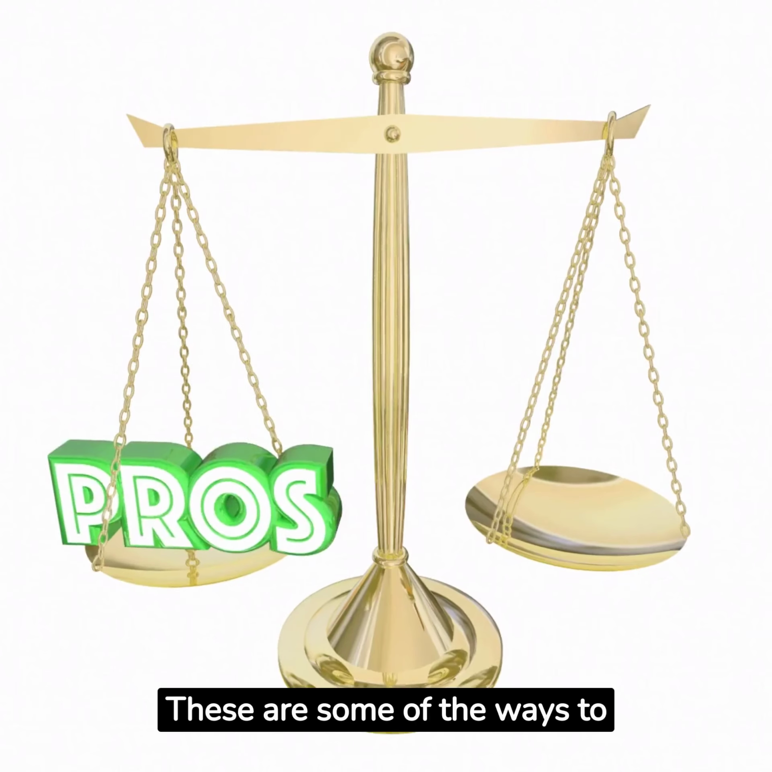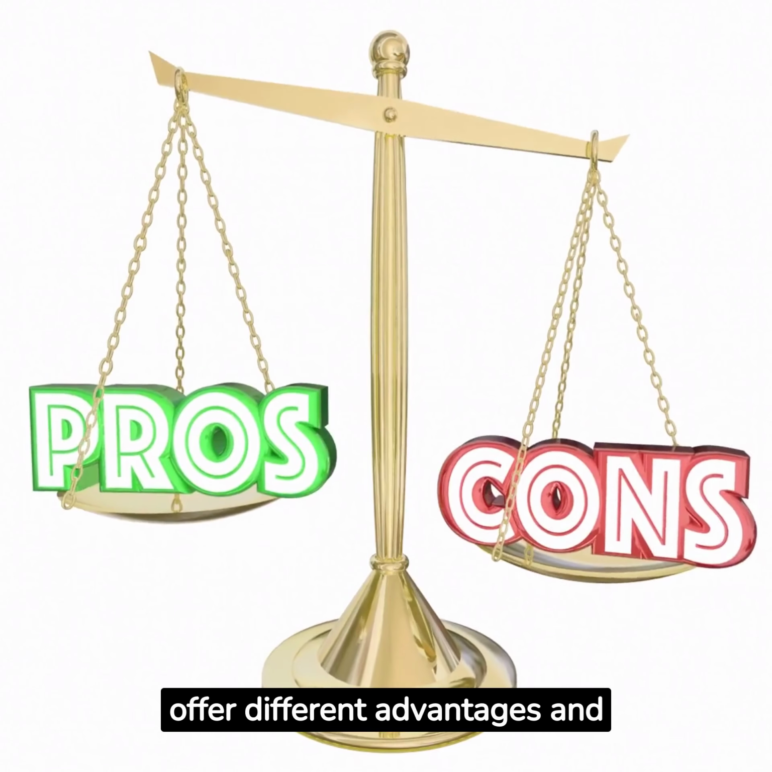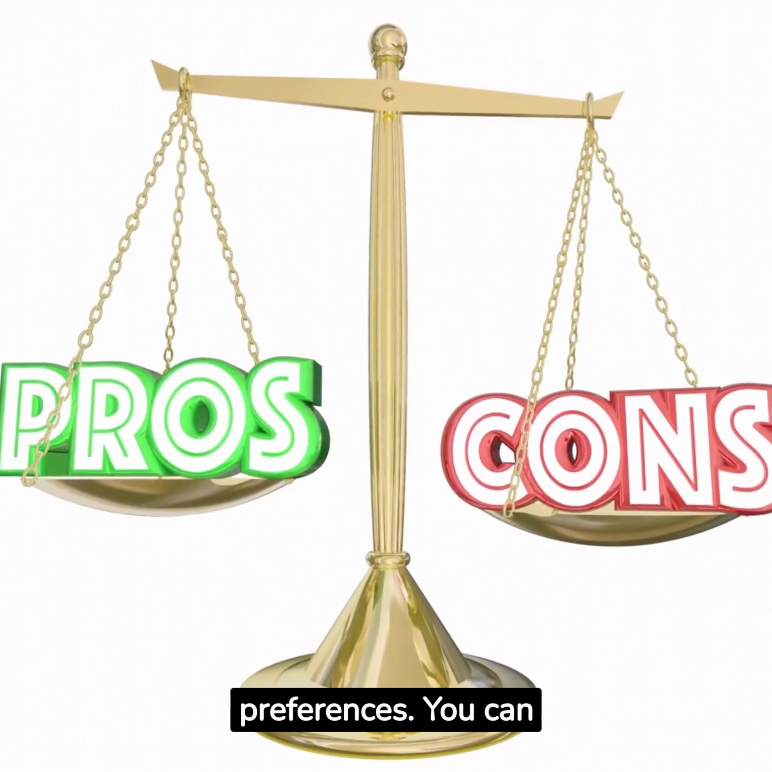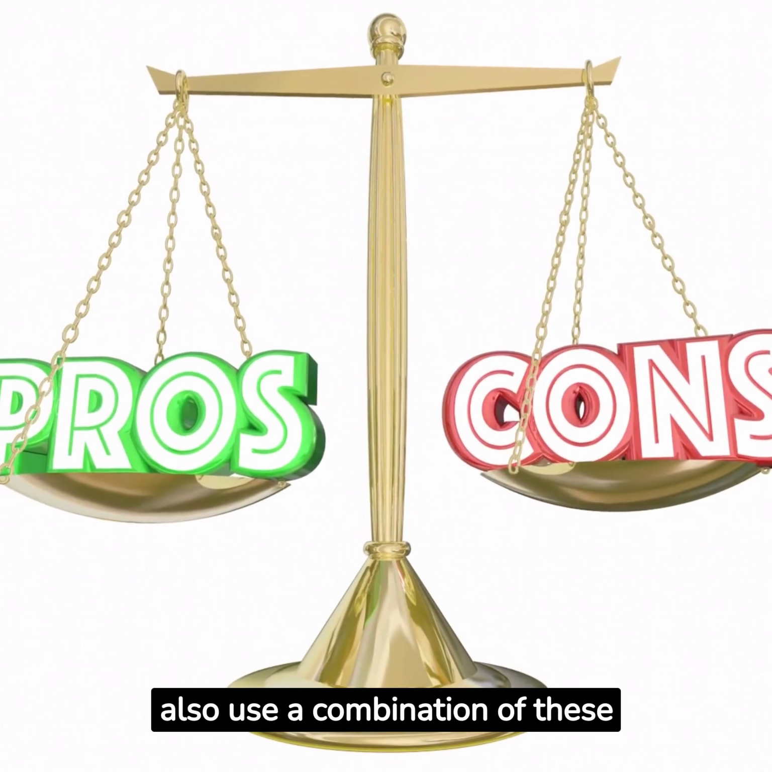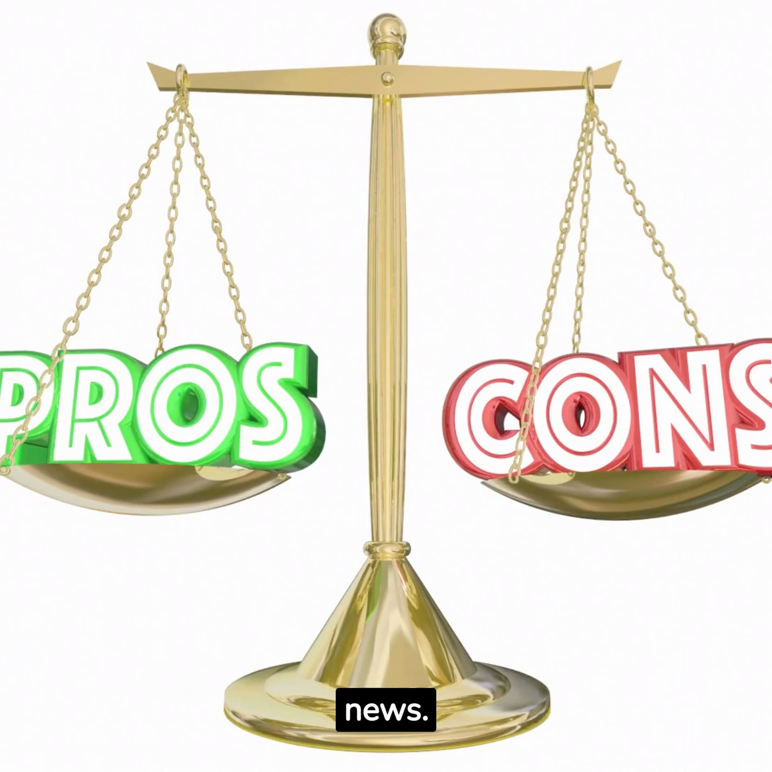These are some of the ways to find news that you might want to try. They offer different advantages and disadvantages depending on your needs and preferences. You can also use a combination of these methods to get a comprehensive and balanced view of the news.